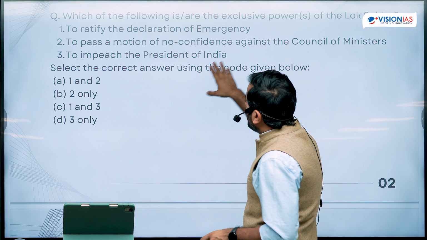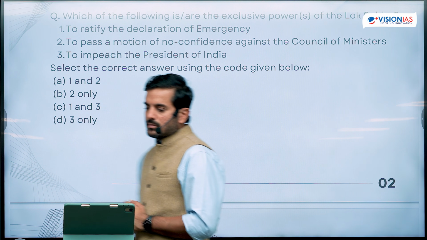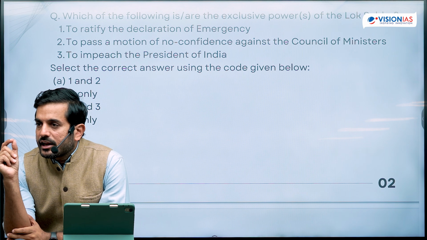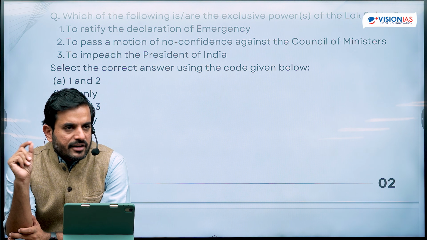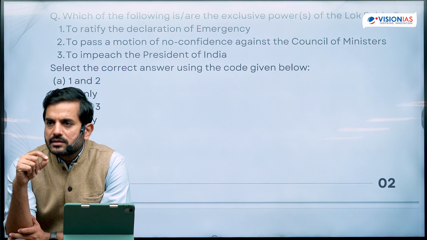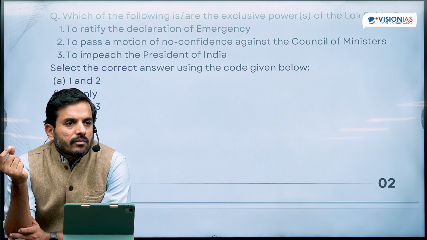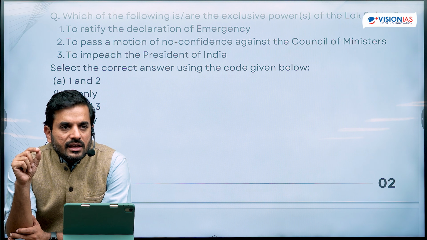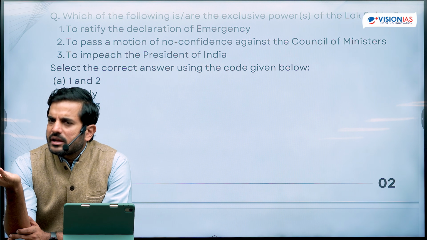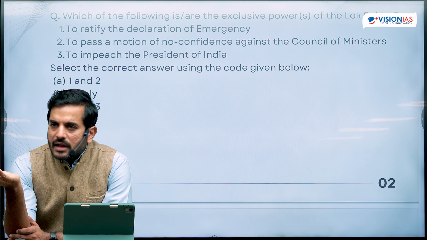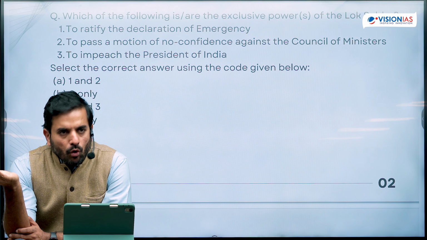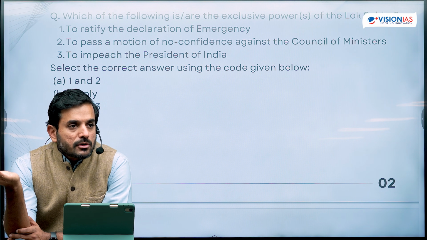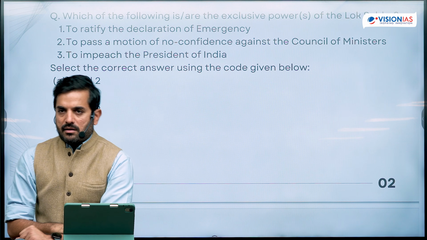To ratify the declaration of emergency. If there is a declaration of emergency that has been made by the President of India according to the provisions of Article 352, then ratification approval has to be given by the Lok Sabha alone. Is that true? We know that's not true. We know that this power rests with both the parliament houses because it has to be ratified by a special majority of each of the houses of the parliament. So that's the first thing.